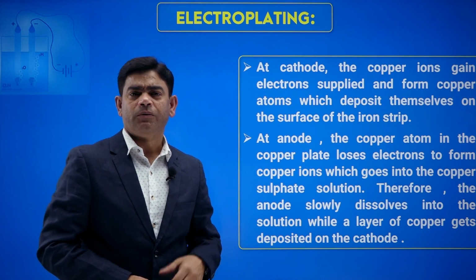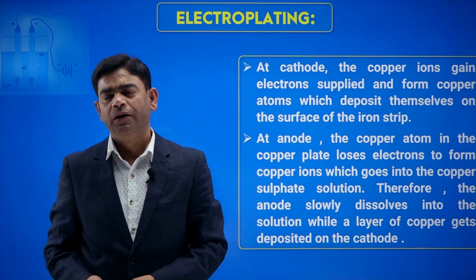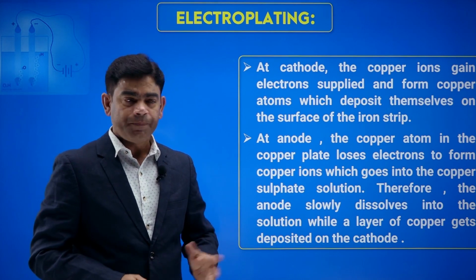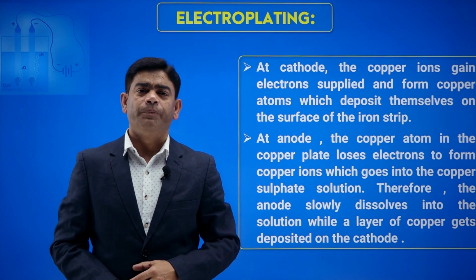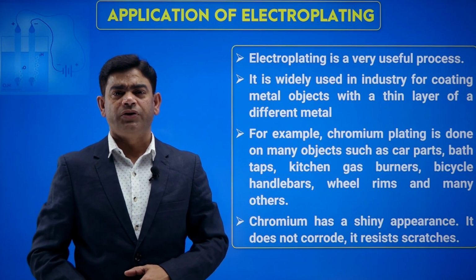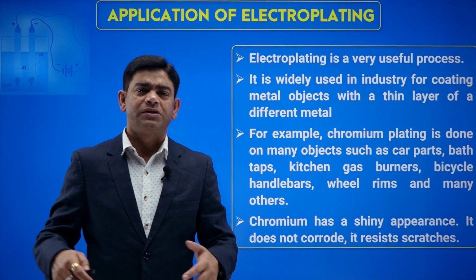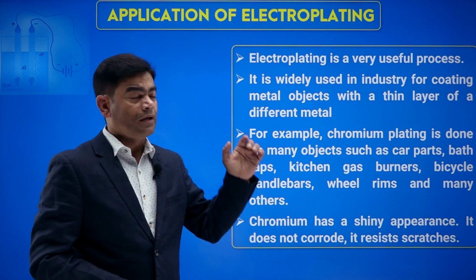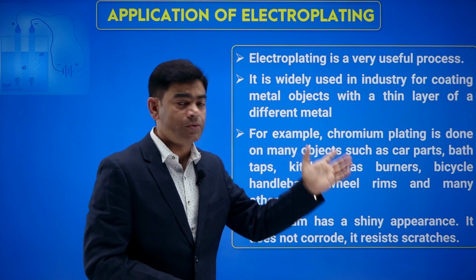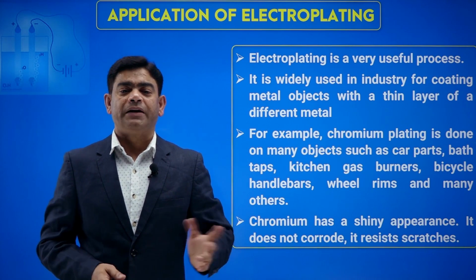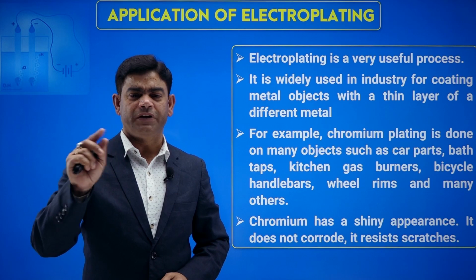We can do the same with silver, or gold plating, or whatever we need. So that is electroplating. It is used in many industries, and many of the articles you see around you are electroplated. It is a very useful process, widely used in industry for coating metals with a thin layer on the surface.